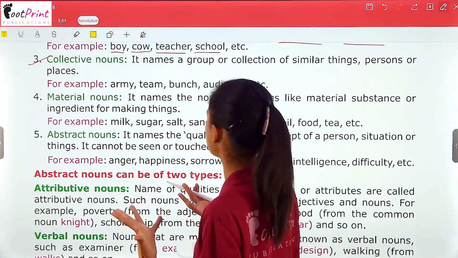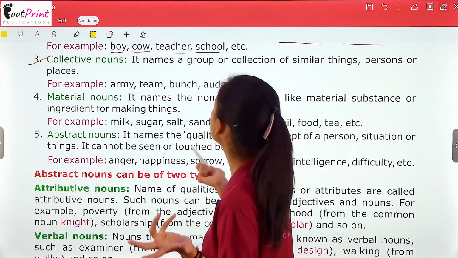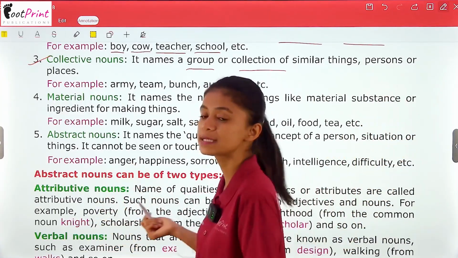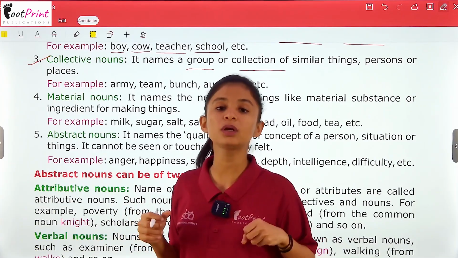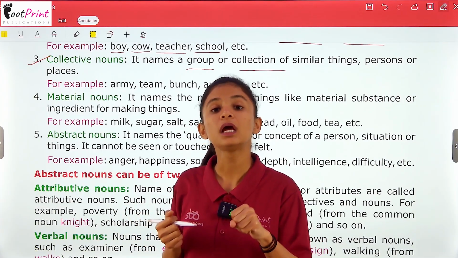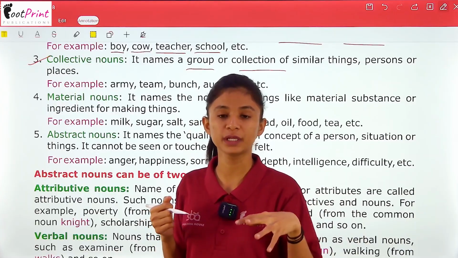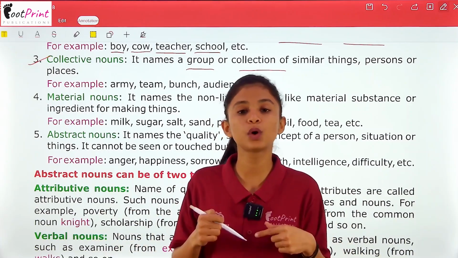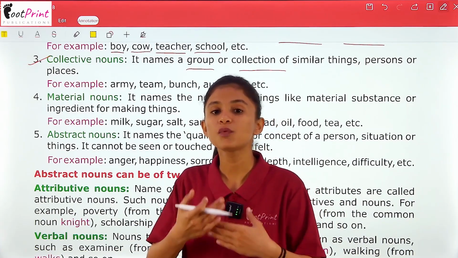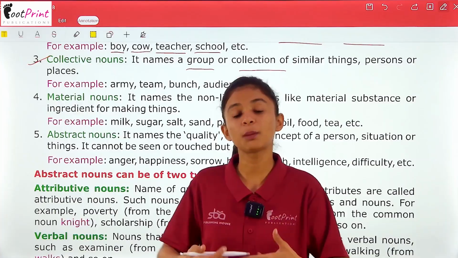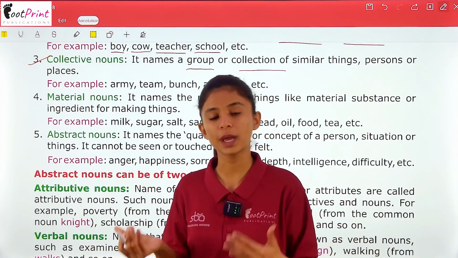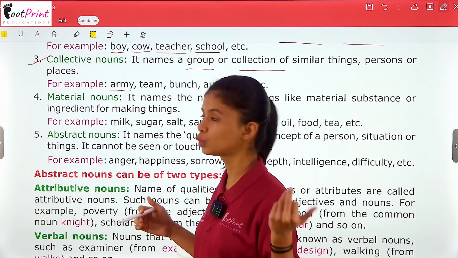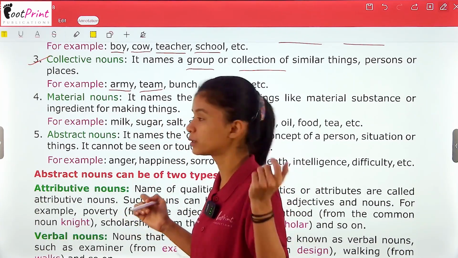Next is collective nouns. What is a collective noun? It names a group or a collection of similar things, persons or places. तो जो किसी ग्रुप का पर्टिकुलर नेम होता है उसे हम कलेक्टिव नाउन कहते हैं. कोई भी चीज़ हम कलेक्टिवली जिसको कोई नाम देते हैं. For example, a lot of students study in a class. तो एक स्टूडेंट्स के ग्रुप को हम क्लास कहते हैं. तो स्टूडेंट जो है वो यहाँ पर कॉमन नाउन हो जाएगा, but I am talking about the group, so it will be class. तो ऐसे ही हमारे कलेक्टिव नाउन्स होते हैं. For example, army, it is a group of soldiers. Team, a group of players.